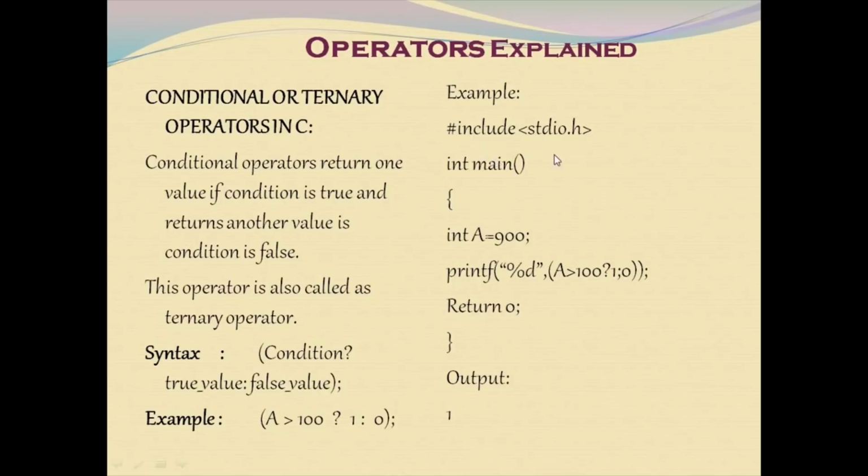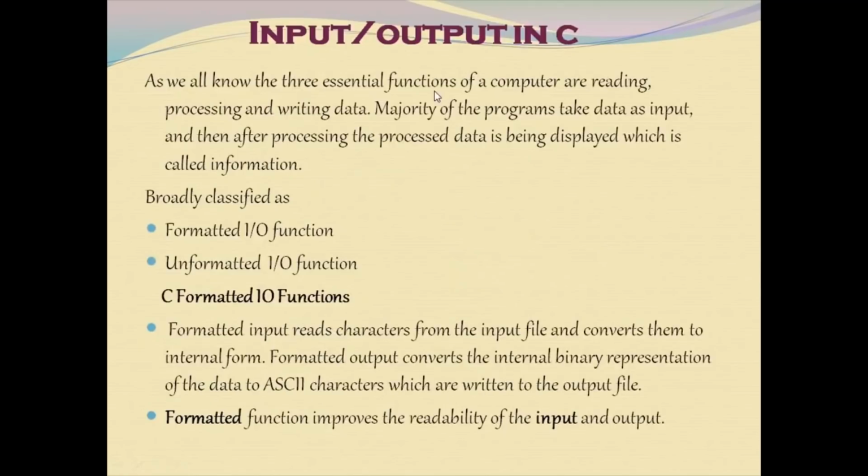Here is the sample code: #include <stdio.h> int main() { int a = 900. So a is assigned with 900. Now a is greater than 100, the condition becomes true, so the value is going to be 1. The output is 1. That is the end of the conditional operator.